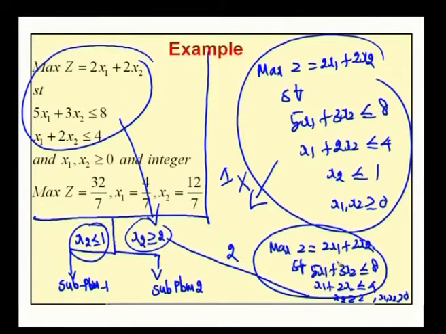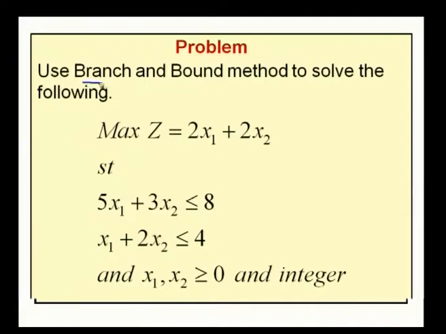Suppose subproblem 2 has an optimum solution but not an integer. Again, by the procedure discussed earlier, we split this problem into two subproblems. This process continues till an integer optimum solution is obtained. So, with this idea, we now try to solve a problem.